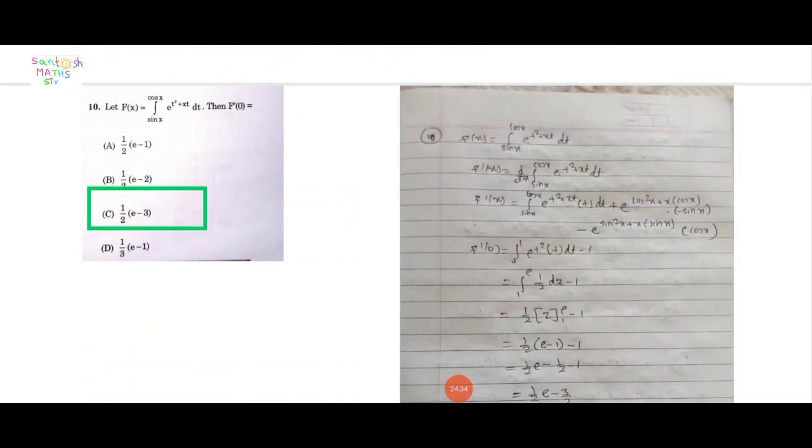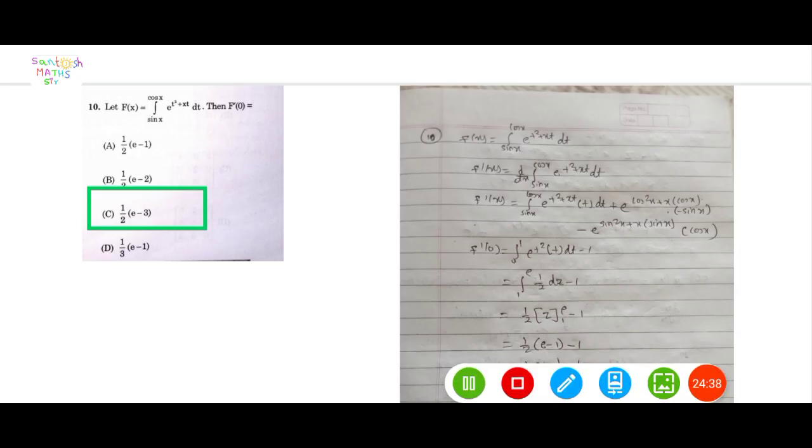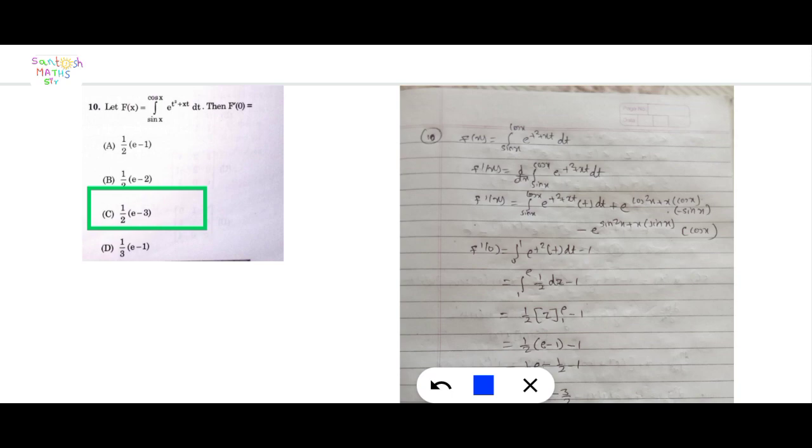Next question. Let f of x be equal to the integral from sin x to cos x of e raised to t squared dt, and find f dash of 0. Here 4 options are given.